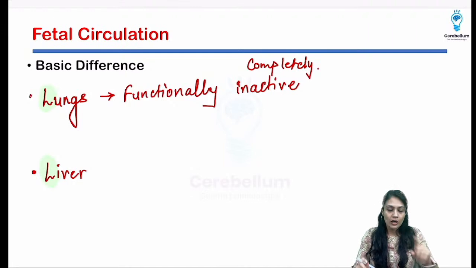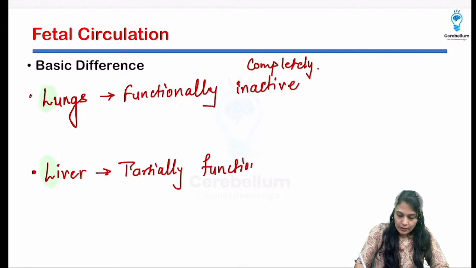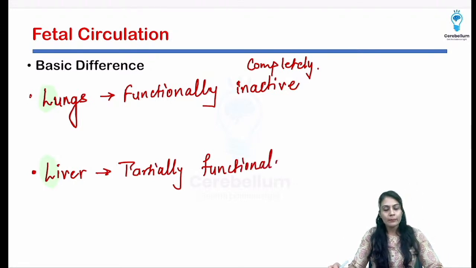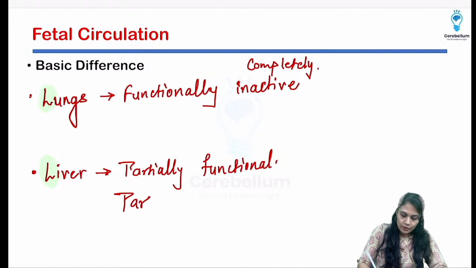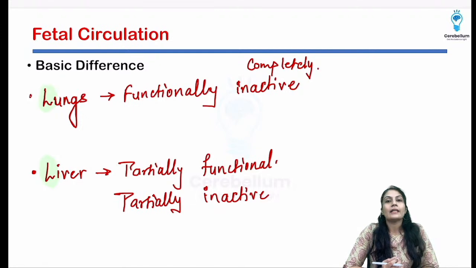What about the liver? Liver is active, but remember it is only partially functional, not fully functional. That means you can write it as partially inactive. So the liver is going to be partially inactive and the lungs are completely inactive.